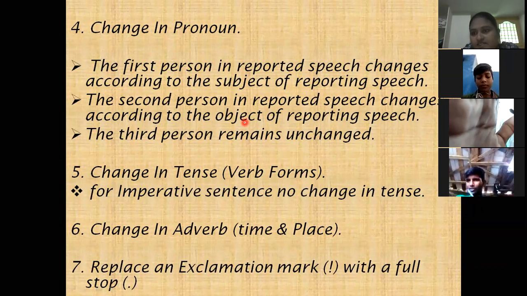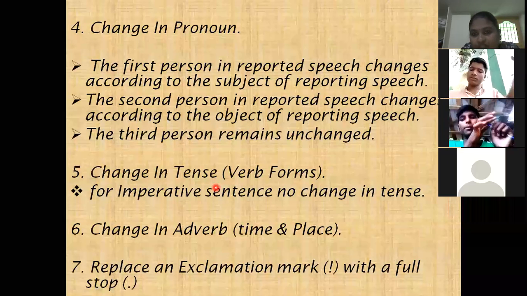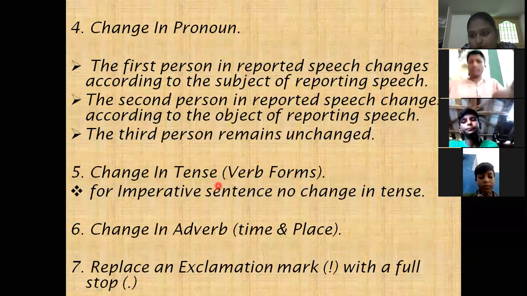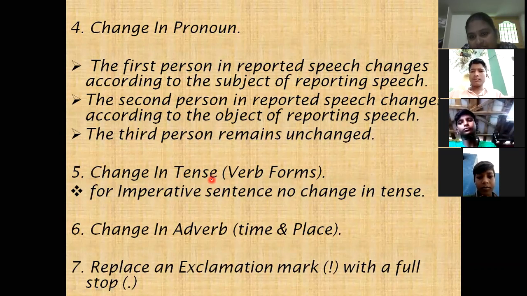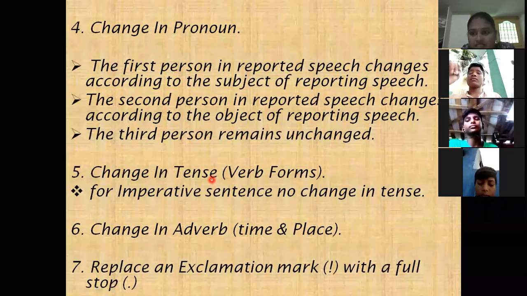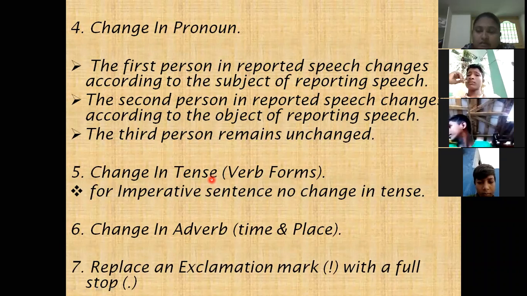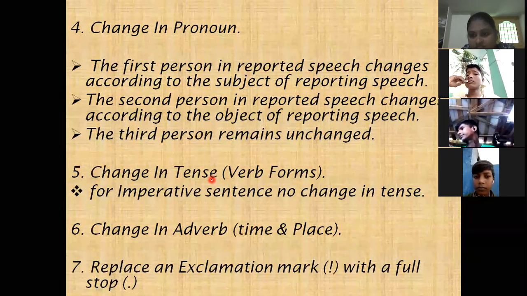We have already discussed it in the previous classes. And next, change in tense. Here, children, a very important point to remember. What we discussed in the previous class: if present tense is given, it changes to past tense. If past tense is given, it changes to past perfect. If past perfect is given, it remains unchanged.